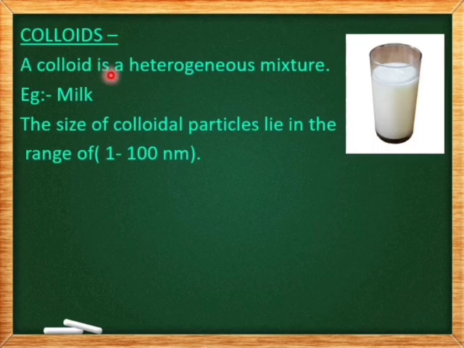Colloids. A colloid is a heterogeneous mixture. Example, milk. So in milk we have vitamin D, fat, protein, calcium and so on. And when we leave the milk undisturbed for some time, we find the fat, the cream part, floating on top. So a colloid is a heterogeneous mixture because the components are not thoroughly mixed.